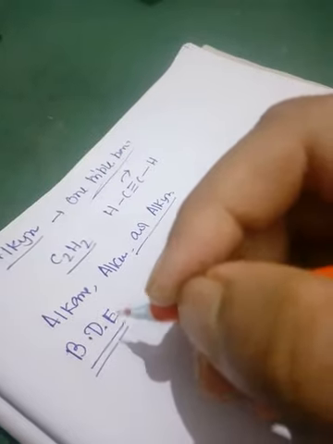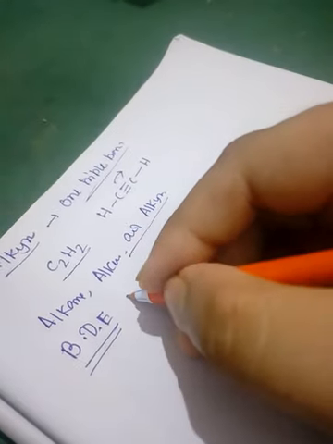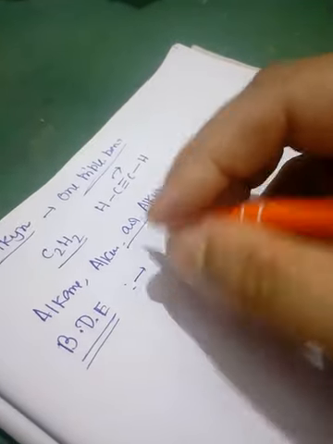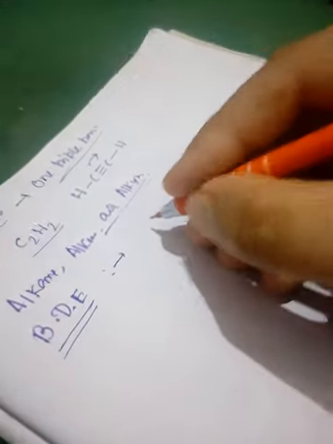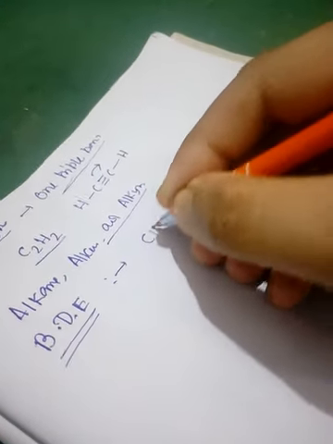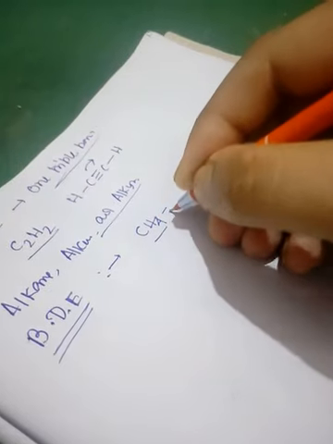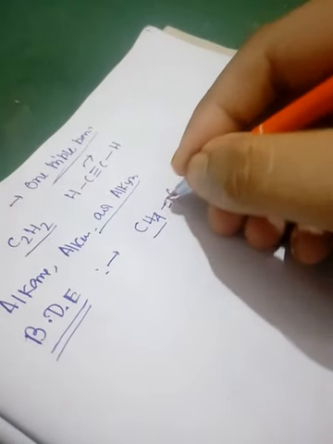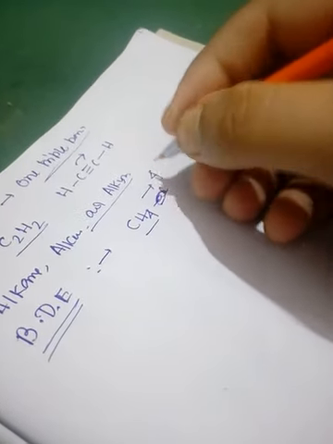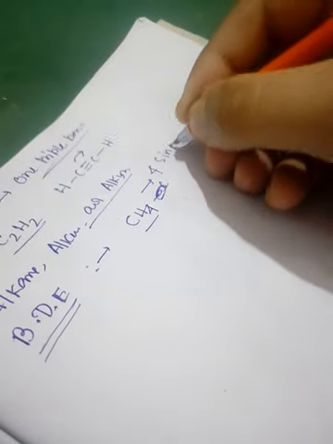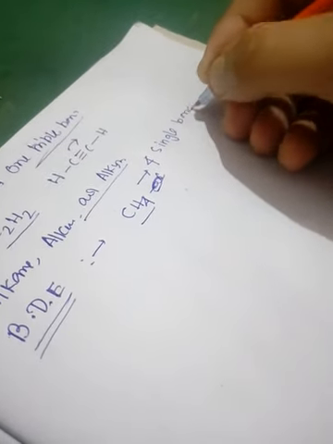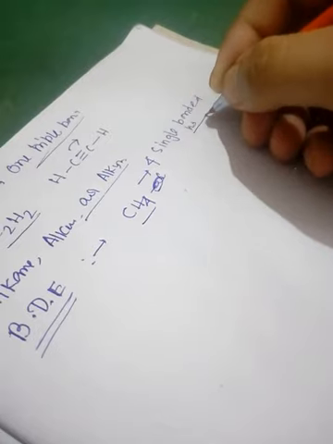Suppose one is alkane, CH4, which has 4 single bonded hydrogens.